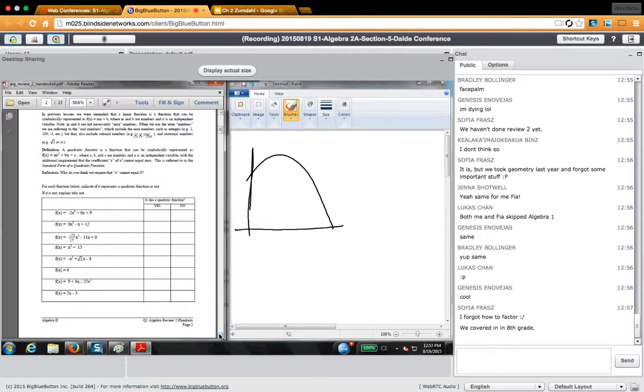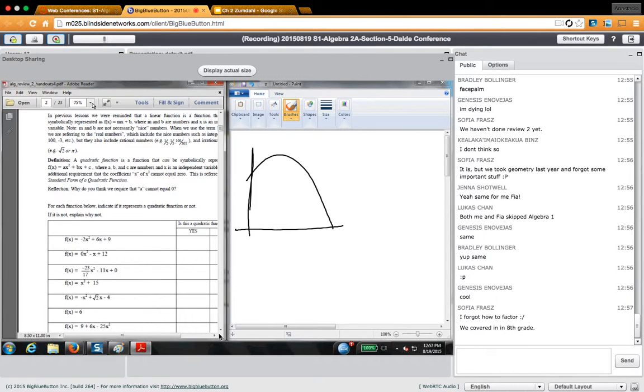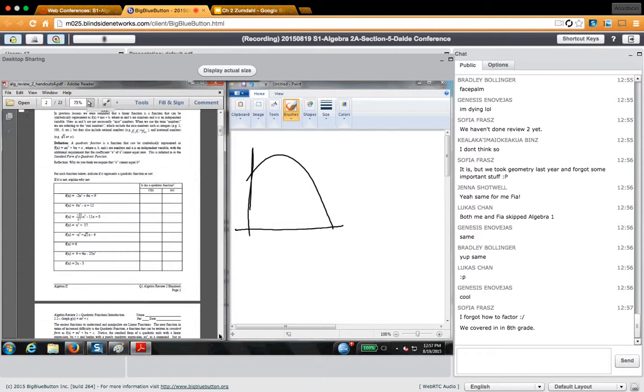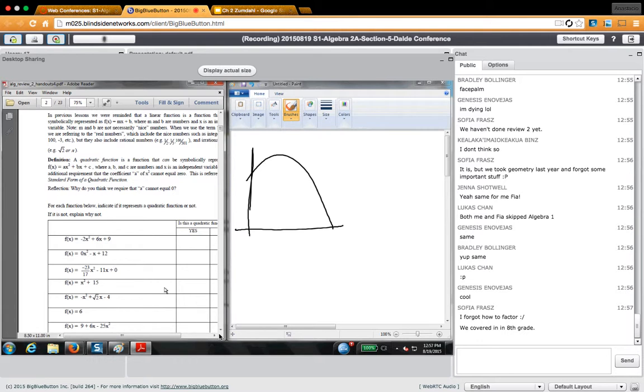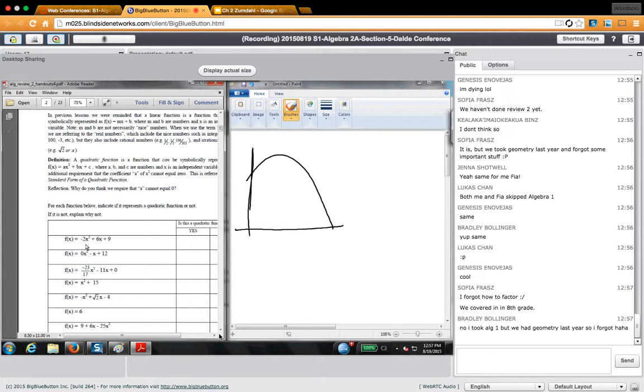Can you guys even see that? There we go. All right, can you see that better? So I have a function, and it goes negative 2x squared plus 6x plus 9. What I want to know is, is this a quadratic equation or is it not?